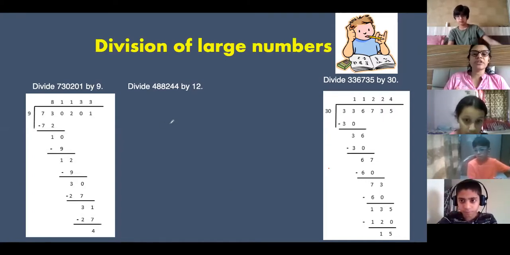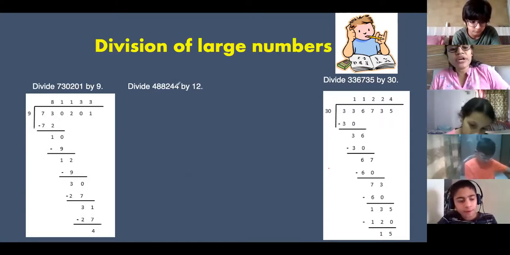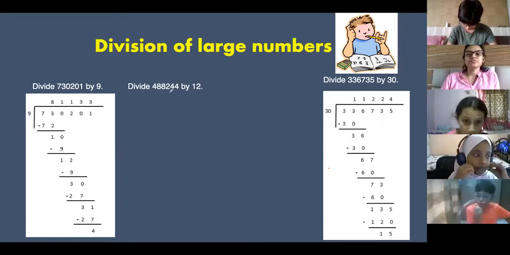Both of you, Muhammad and Abdullah, check your answer using the rule that I have given you, whether you have done it correctly or not. Divisor into quotient plus remainder. Check whether you are getting this number. I'm confused in this.